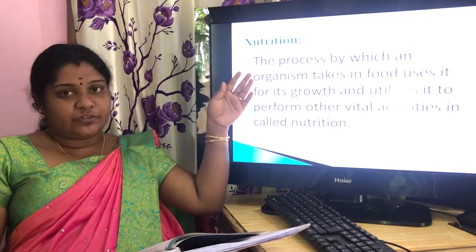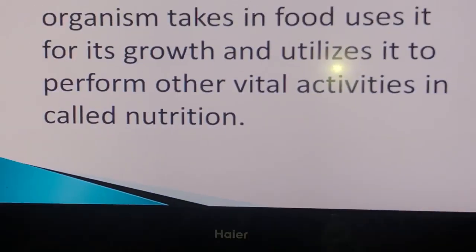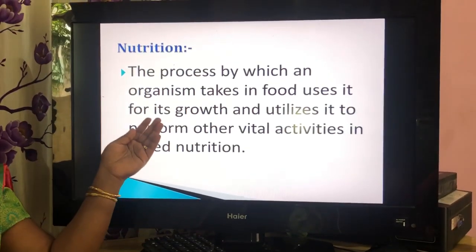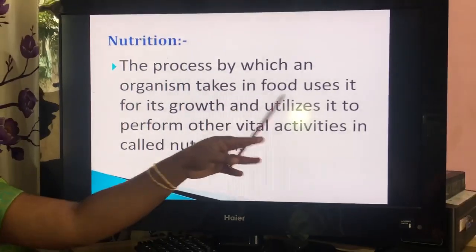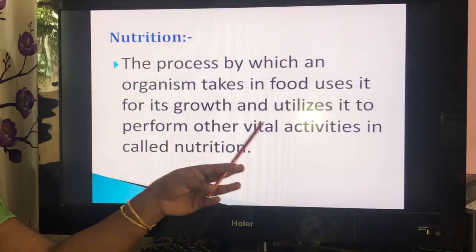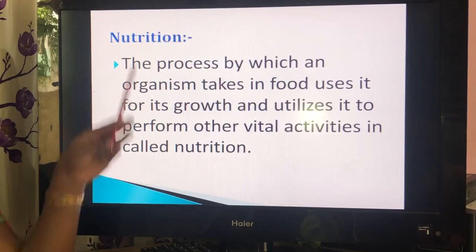So we can see the definition of nutrition. Nutrition is the process by which an organism takes in food, uses it for its growth, and utilizes it to perform other vital activities. Okay, we take food and that food provides energy, and we use that energy for our growth and for doing other vital activities. That process is called nutrition.